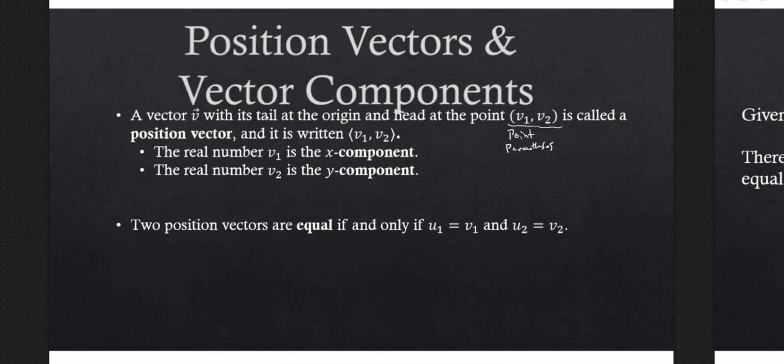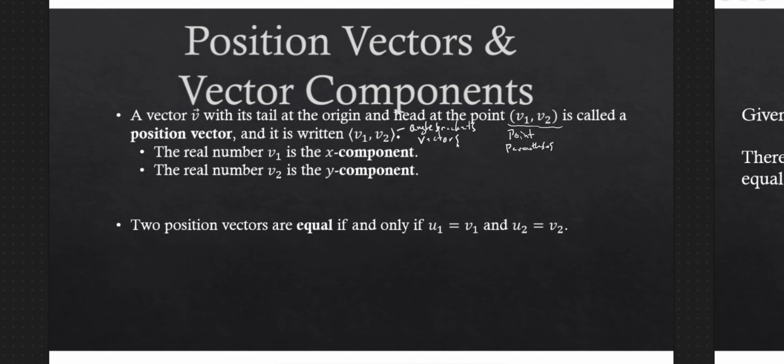And if I build the vector from the origin to this point, tail at the origin, head at the point, this gives me a position vector. The position vector is written ⟨v1, v2⟩. So notice here I've used angle brackets, and we use these for vectors.